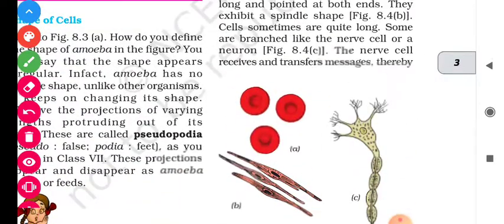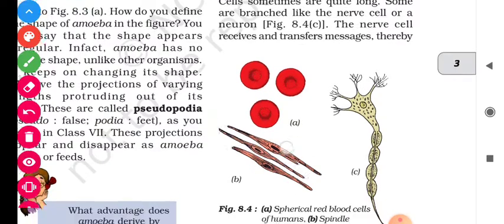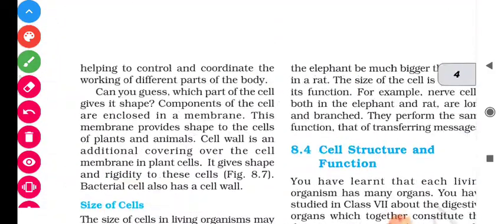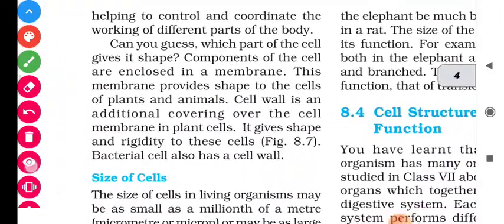Means students, in the animal cell, this boundary will give a picture about the membrane which gives shape to the cell, while the plant cell has the cell wall in addition to the membrane. It gives shape and rigidity to the plant cell. Bacterial cell also has a cell wall.